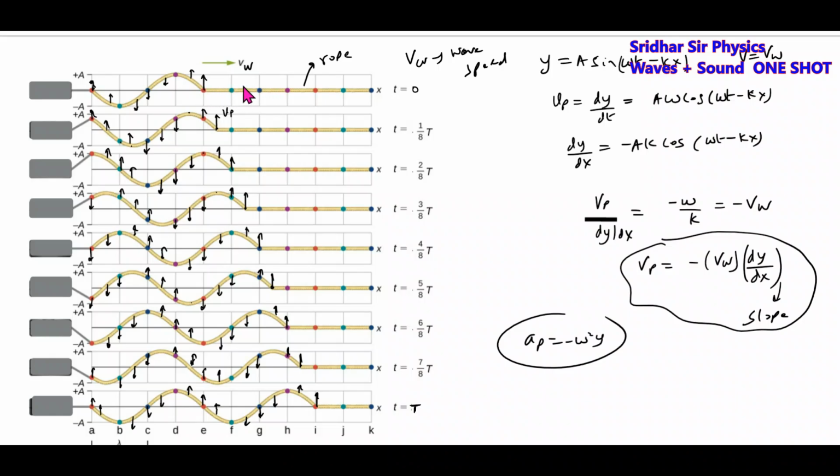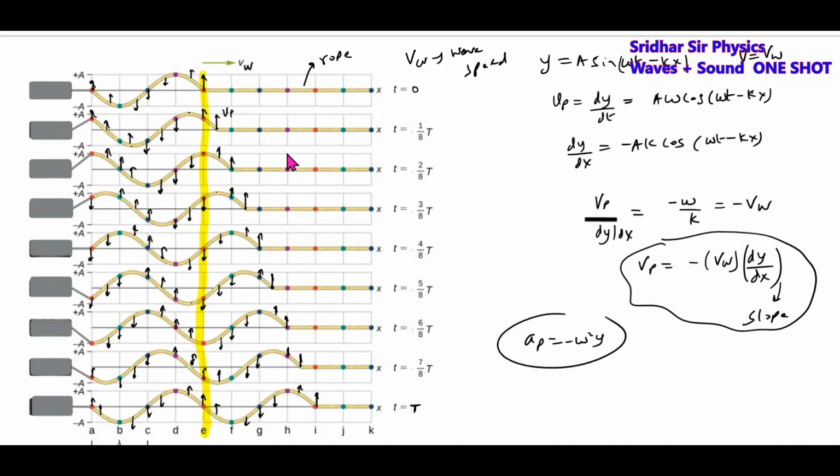This point will not move horizontally. This point on a rope will move vertically up and down. The wave will propagate along the x-axis. You can see there was one wave, now two waves are there. Like this, the wave propagation will take place. How do the points on a rope move? We can directly look at only this particular point. You'll get the exact picture.